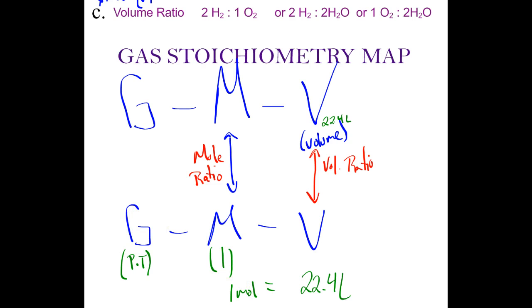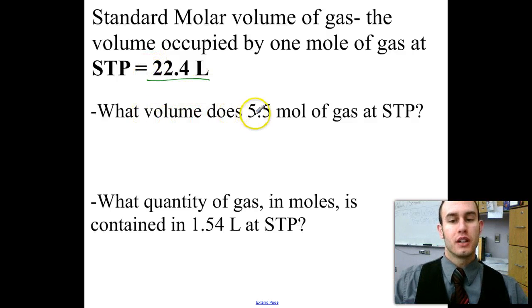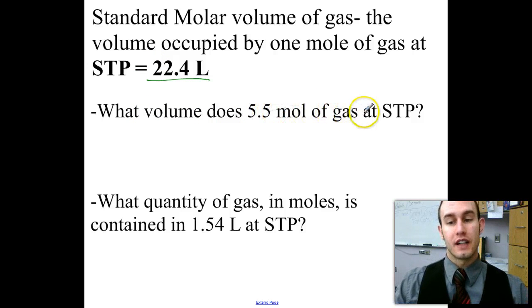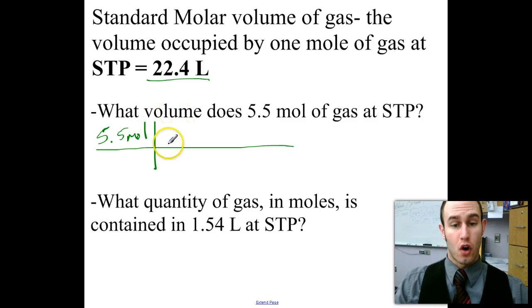So let's put that to use here in an example problem. So remember, standard molar volume of a gas, when at STP, it's 22.4 liters. So what volume does 5.5 moles of gas at STP have? So my given is 5.5 moles, and my unknown is going to be volume of a gas. Well, I bring down my moles, and I'm going to volume, which is liters, right?